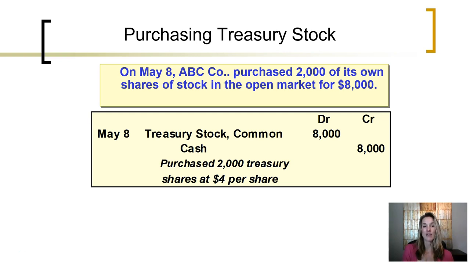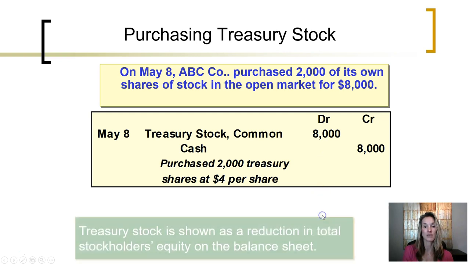Assume on May 8th, ABC Company purchased 2,000 of its own shares of stock in the open market for $8,000. Total number of shares times the $4 per share price that it paid gets them to $8,000. Cash is credited because cash is used to buy the stock, and the $8,000 of treasury stock is debited into an equity account titled treasury stock.